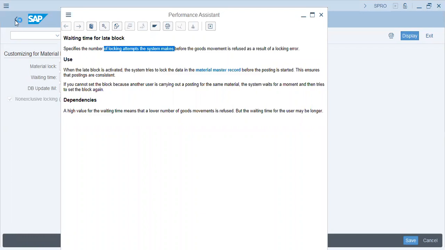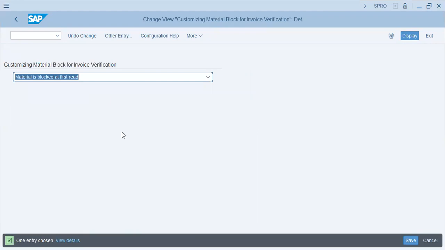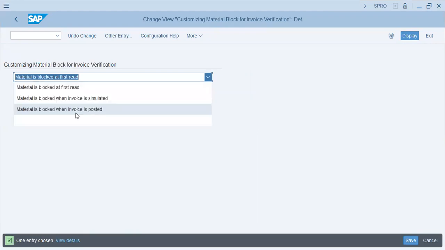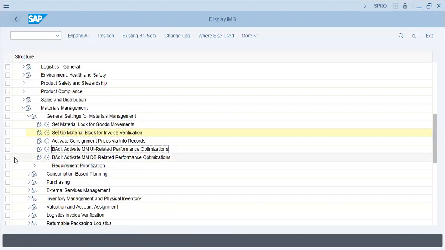So the user will be locked out. Set up material block. When an invoice is being verified or reconciled, material block will be issued. Material block at first read. When an invoice is simulated, when an invoice is posted, when an invoice is being made, first read, then the material will be blocked. This is again based on your requirements.